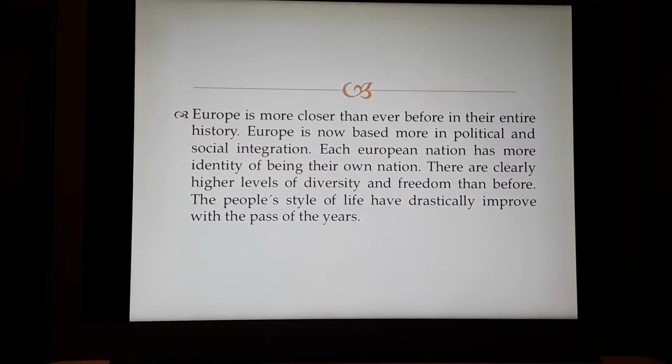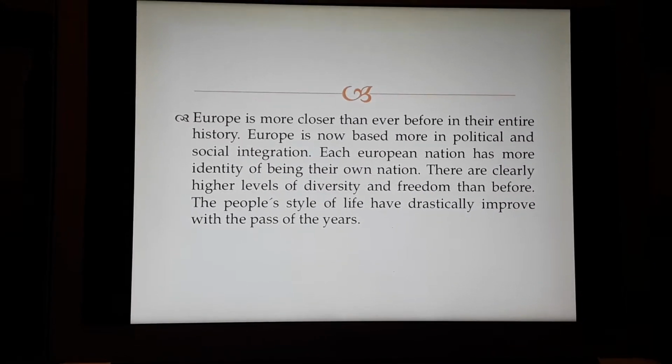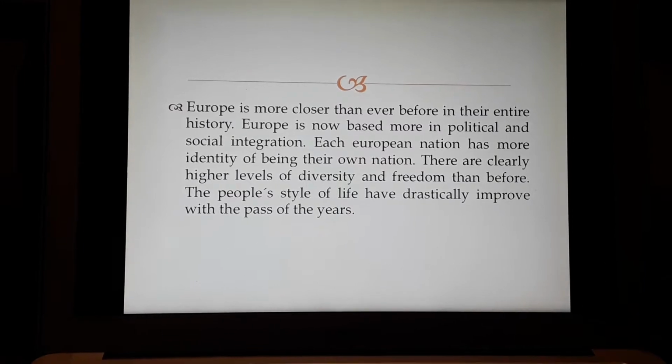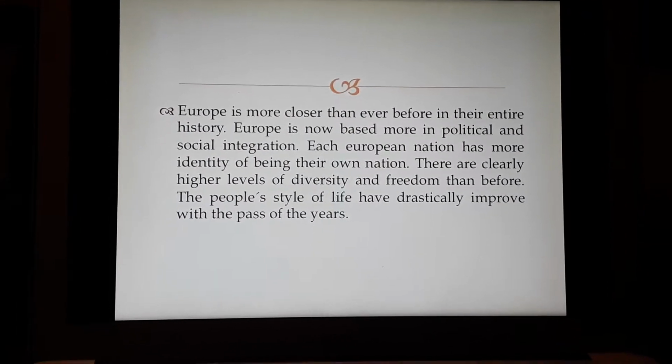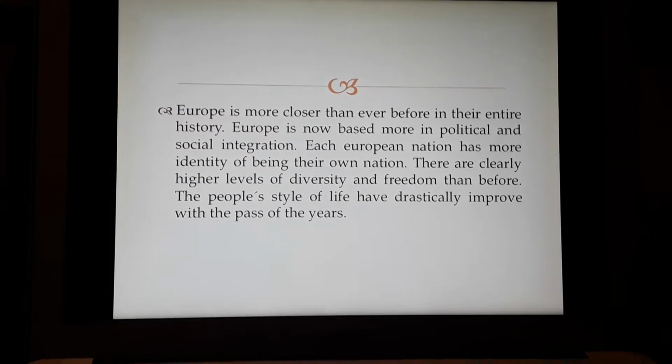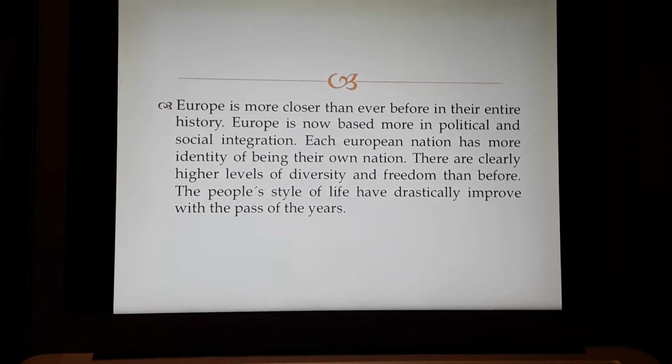Europe is now based more on political and social integration. Each European nation has more identity of being its own nation. There are clearly higher levels of diversity and freedom than before. People's styles of life have drastically improved with the passing of the years.